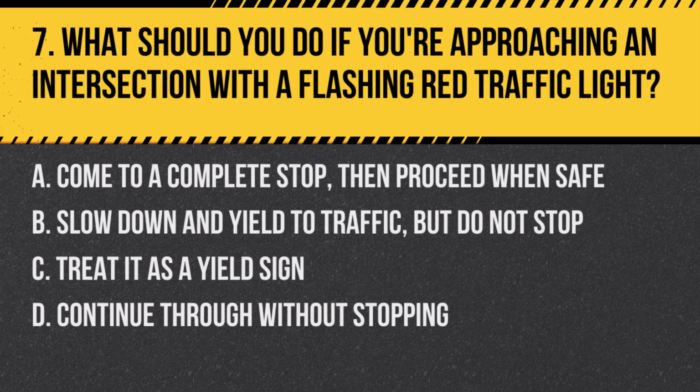Question 7. What should you do if you're approaching an intersection with a flashing red traffic light? A. Come to a complete stop, then proceed when safe. B. Slow down and yield to traffic, but do not stop. C. Treat it as a yield sign. D. Continue through without stopping. Answer: A. Come to a complete stop, then proceed when safe. A flashing red light at an intersection acts like a stop sign.